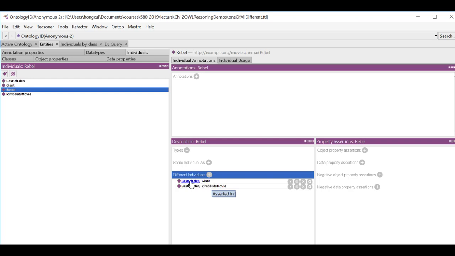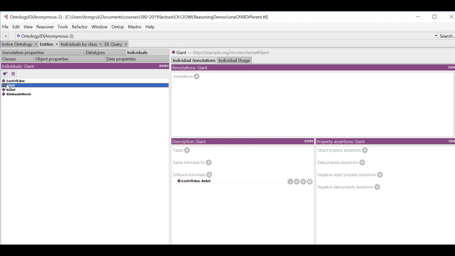Giant is different from East of Eden. And Rimbaud's movie is different from East of Eden. I know it sounds really awkward and wordy, but because the system is set up this way, we need to actually be careful with that.